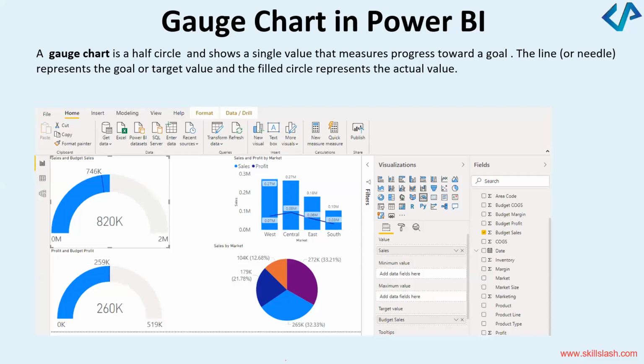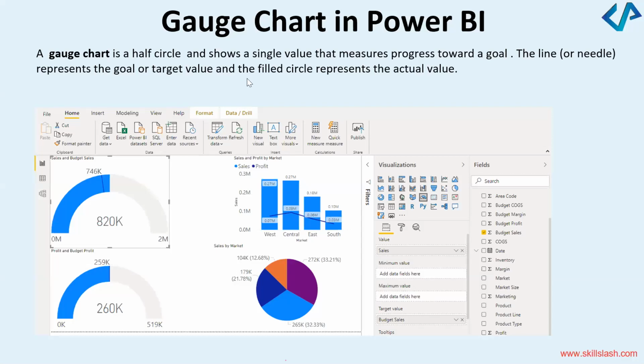So in Power BI, when I have to create a gauge chart, it is, again, one of the important visualization charts. It is used in case you want to see the minimum value or maximum value, or you want to see the current value against the target value. Minimum, maximum, this kind of looks like a speedometer as well, right? So you can select the gauge option.